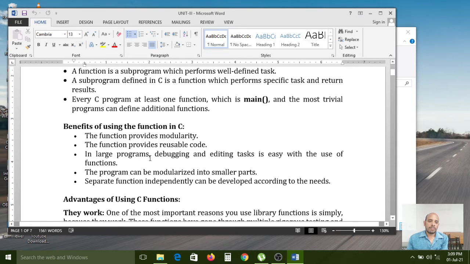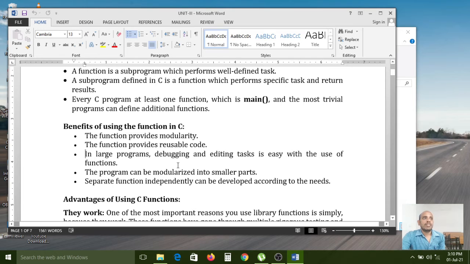In large programs, debugging and editing tasks are easy with the use of functions. For example, if your program contains 1 lakh lines of code and you write 1 lakh statements without functions, then debugging and editing tasks are very critical.